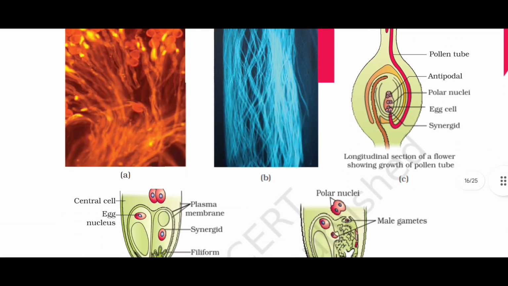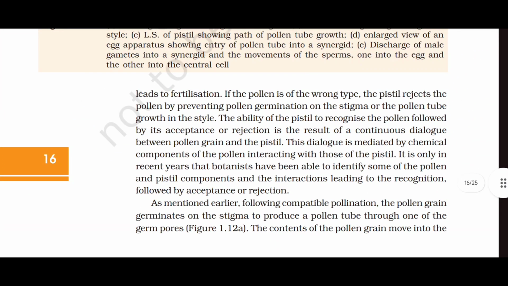If it is of the right type, the pistil accepts the pollen and promotes post-pollination events that lead to fertilization. If the pollen is of the wrong type, the pistil rejects the pollen by preventing pollen germination on the stigma or the pollen tube growth in the style. The ability of the pistil to recognize the pollen, followed by its acceptance or rejection, is the result of continuous dialogue between pollen grain and pistil. This dialogue is mediated by chemical components of the pollen interacting with those of the pistil.